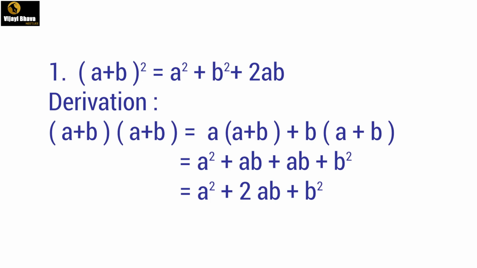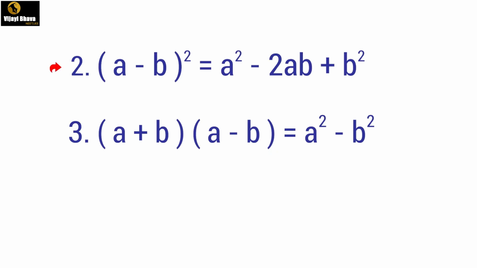There are 15 such important formulae in algebra, but I'm not going to explain their derivations in detail. You can do it on your own based on the explanation I have just given above. Moving on to the second formula, (a−b)² = a² − 2ab + b². The third one, (a+b)(a−b) = a² − b².